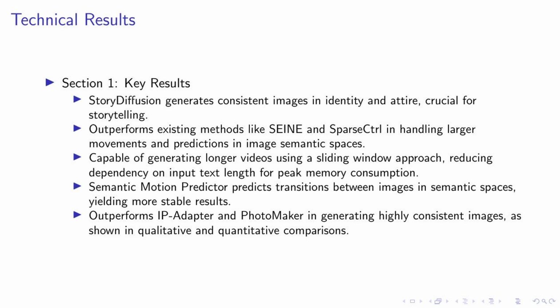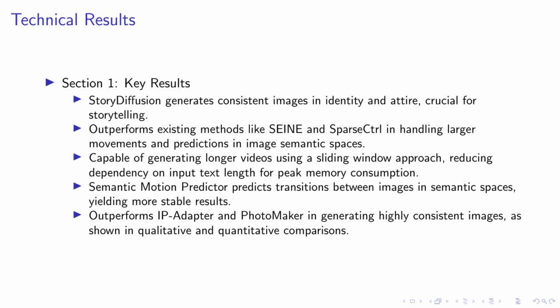Now, let's revisit the key contributions of our work. Firstly, we introduce StoryDiffusion, a novel method for generating subject-consistent images and videos. This approach allows us to create visual content that is not only high quality, but also maintains consistency in character identity and attire, a crucial aspect for storytelling. Secondly, we developed consistent self-attention, a core component of StoryDiffusion. This technique builds connections among multiple images in a batch, ensuring subject consistency across the generated images.